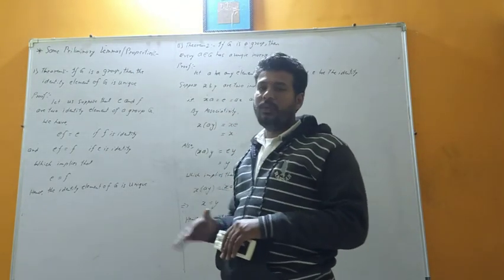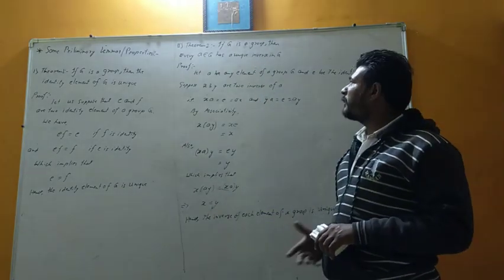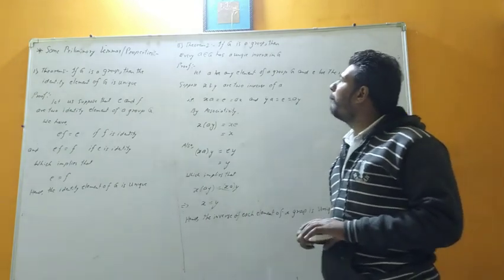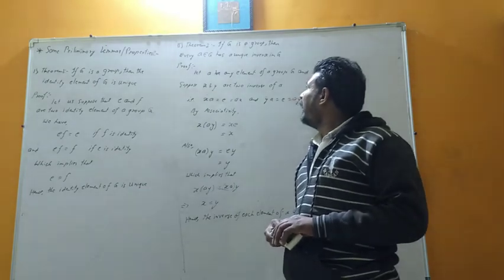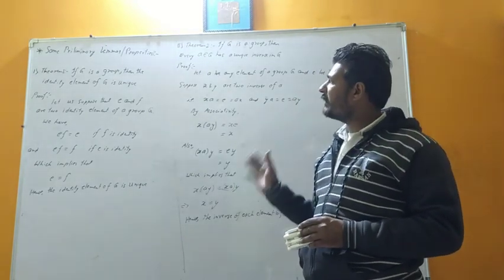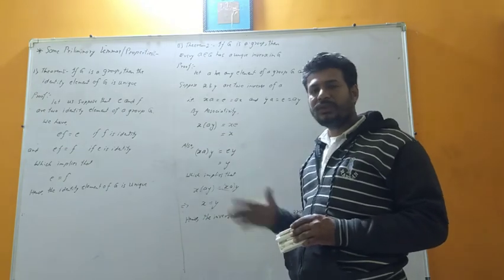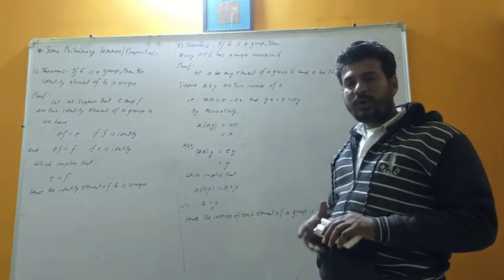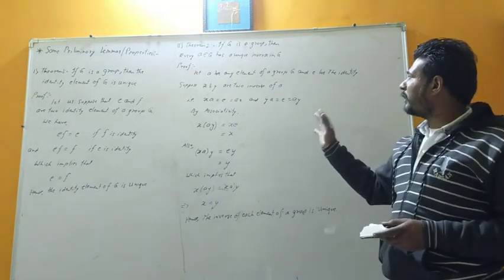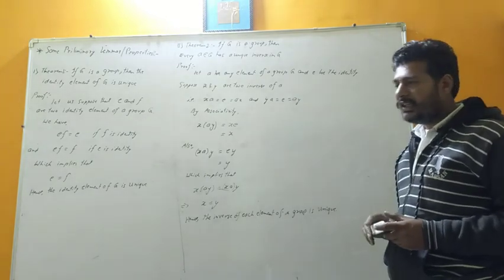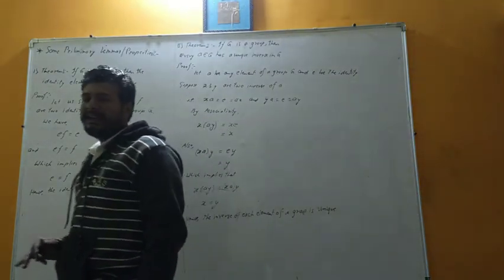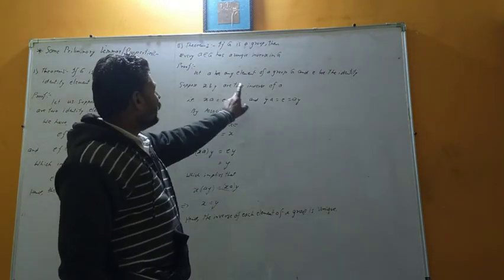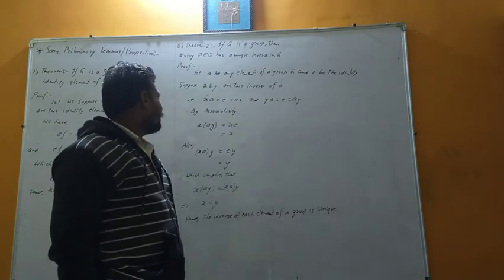Okay. Now, let us think about the next property or next theorem or next lemma. If G is a group, then every A belongs to G has a unique inverse. As we say, if an identity exists, then an inverse also exists. So the inverse is also unique, right? Let us suppose that A is any element of G, and we suppose that there are two inverses, let them be X and Y. These are the two inverses of the element A.